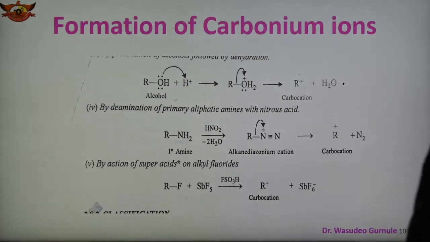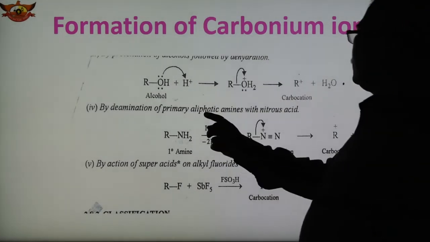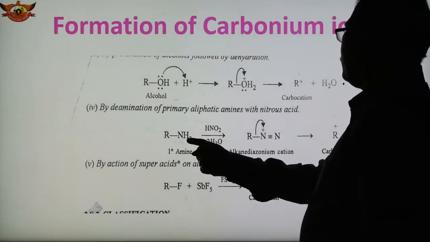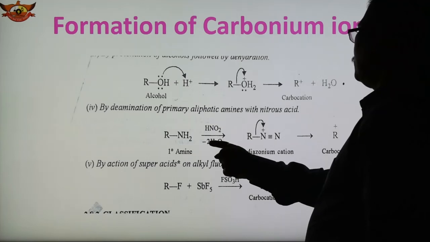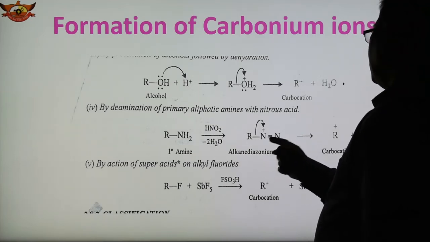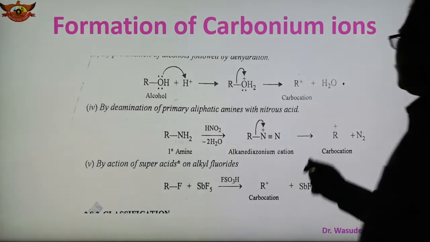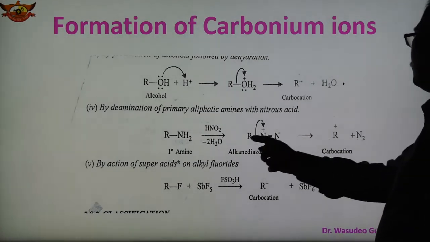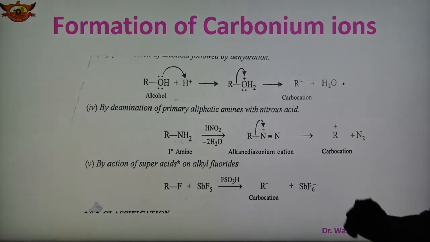Another method is the deamination of a primary aliphatic amine with nitrous acid. In this case, this is the primary amine. With the loss of 2H2O, we get RN2+. This is the alkane diazonium cation, and again this bond will break, releasing N2, nitrogen gas, and R+ is the carbocation formed.